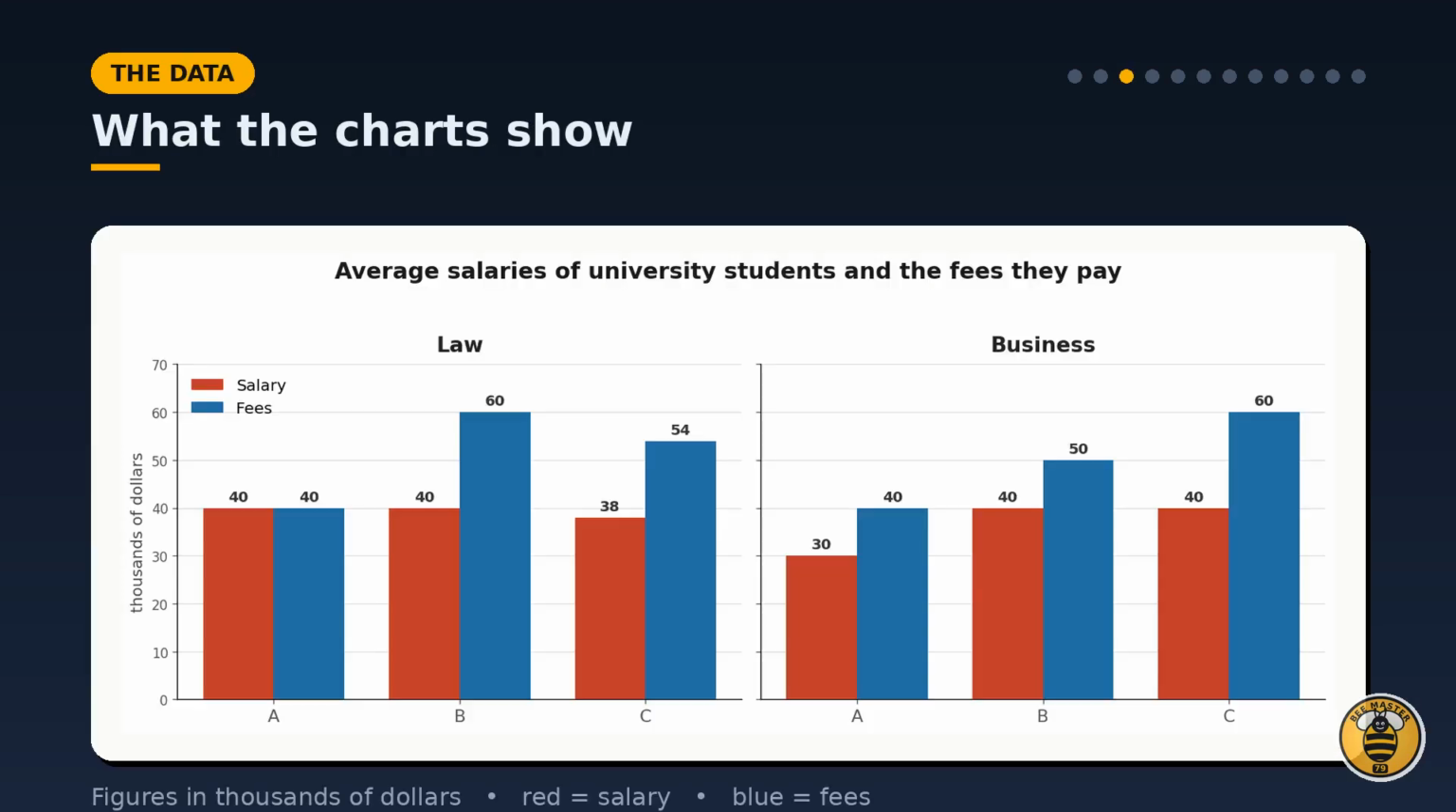Let us read the data. All figures are in thousands of dollars. The red bars show average salaries, and the blue bars show the fees students pay across universities A, B, and C, first for law and then for business.